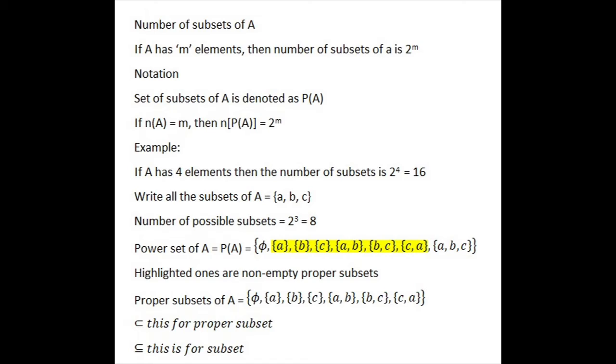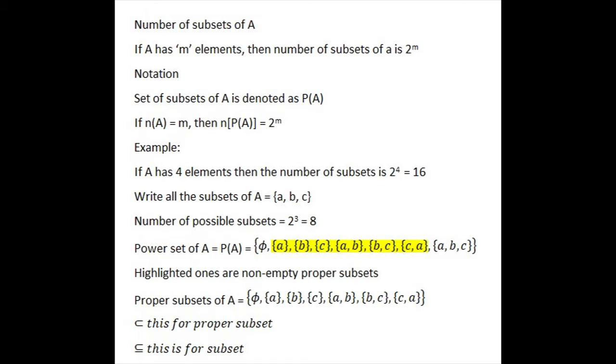If you know the number of elements, you will be able to write all the subsets without missing anything. That's why this formula is important. In some cases they may ask us to find just the number of subsets. In that case, you just use the formula; you don't need to write all the subsets. Only if they ask you to list all the subsets do you have to write them. All the possible subsets are called the power set.